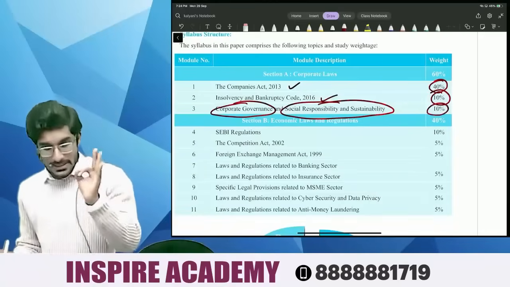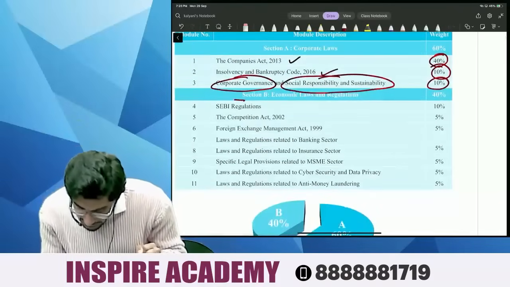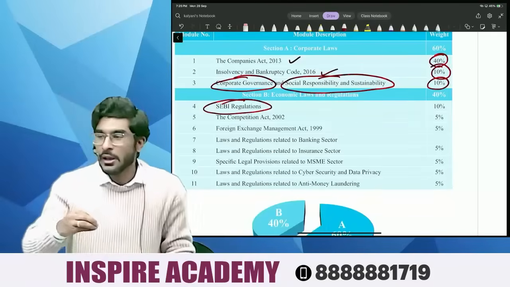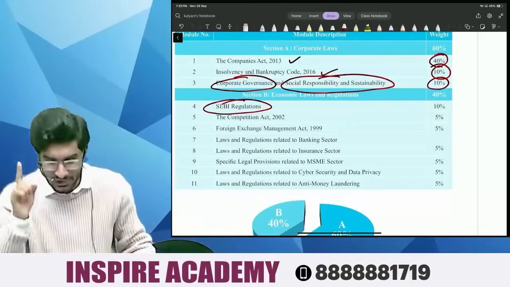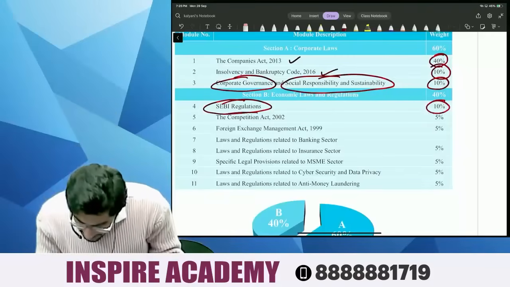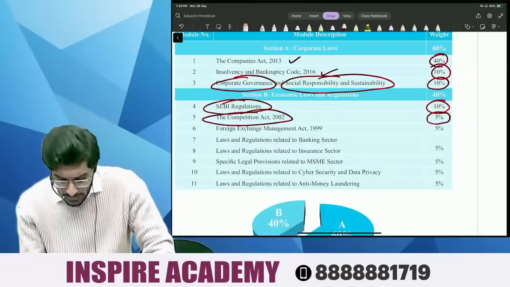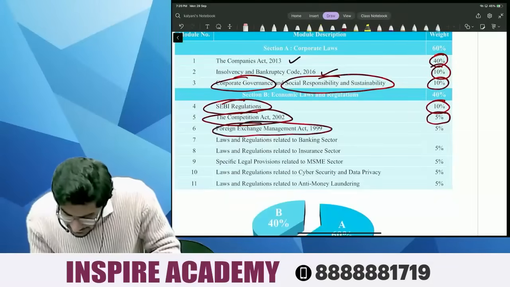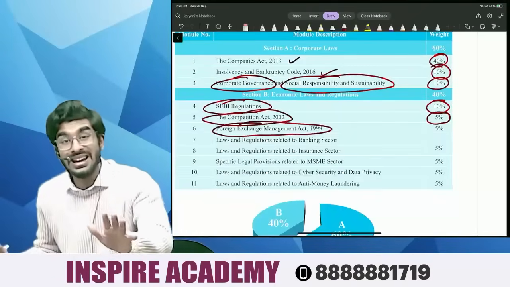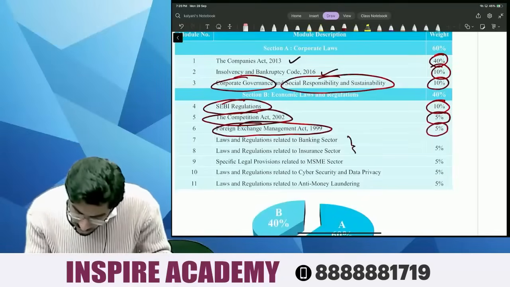Then comes people, section B. Then comes section B that talks about economic laws. Over here people, SEBI regulations, one of the most beautiful, most interesting, at the same time students find it very, very difficult to understand. This chapter carries 10% weightage, 10% weightage. Competition Act, again a beautiful chapter people, it carries 5% weightage. Then comes Foreign Exchange Management Act 1999. In this people, we're going to understand why Tesla cars were not in India till now. We're going to understand. This carries 5% weightage people, and next 2 chapters are optional.